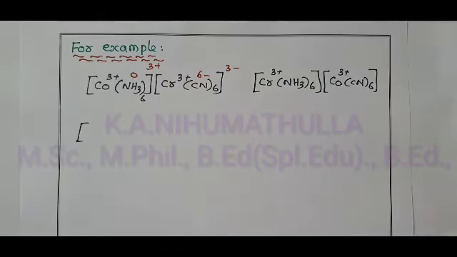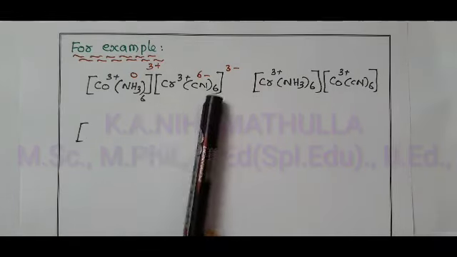What is the IUPAC name of the first complex? I am telling the IUPAC name.